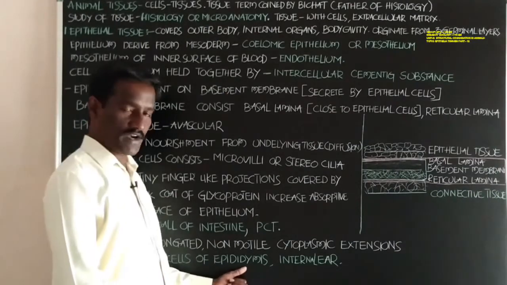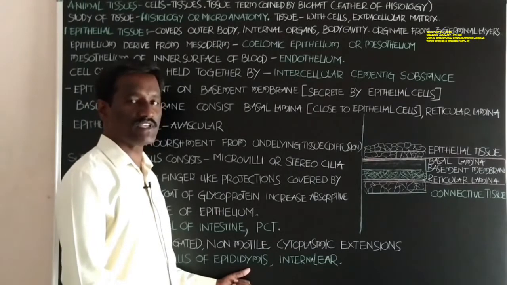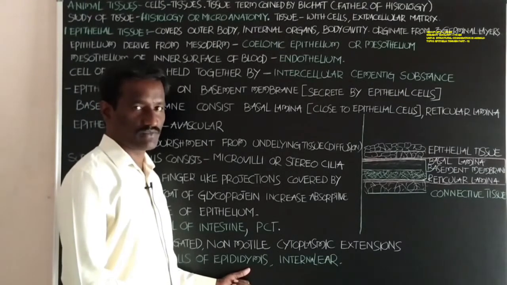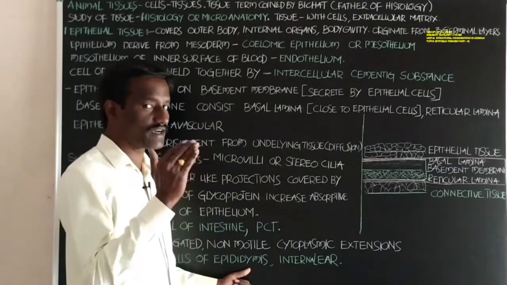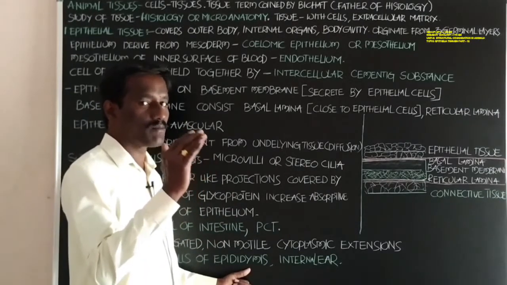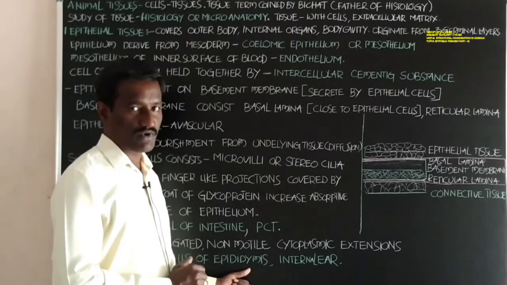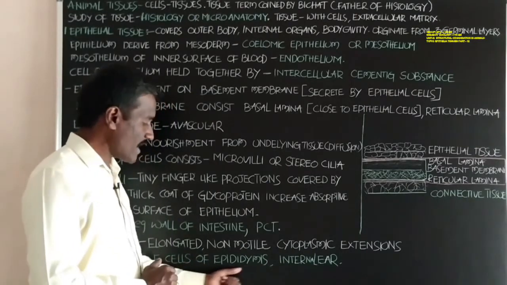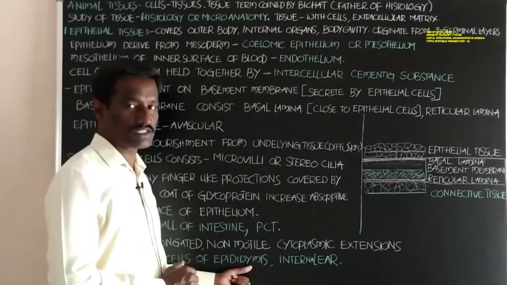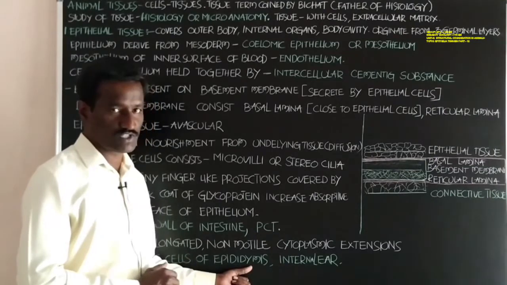Epithelial cells of the epididymis. The epididymis is part of the male reproductive system.